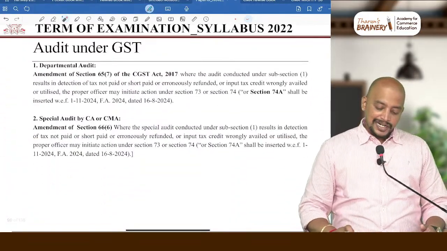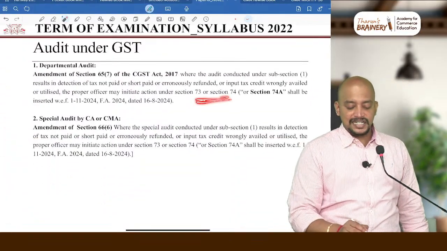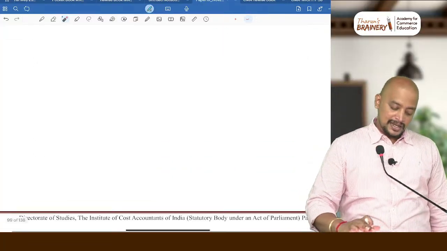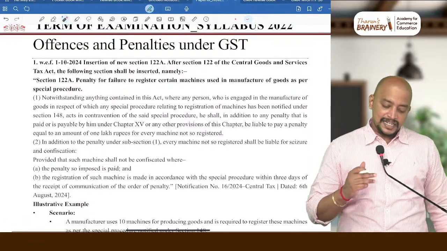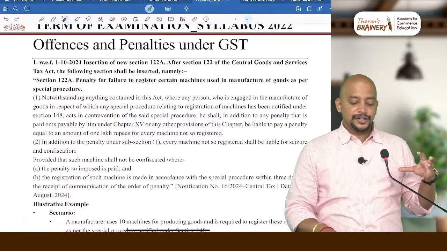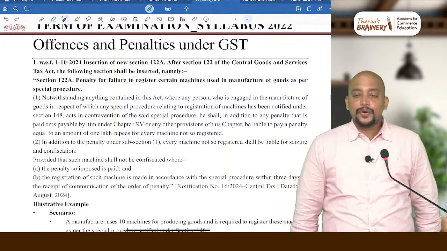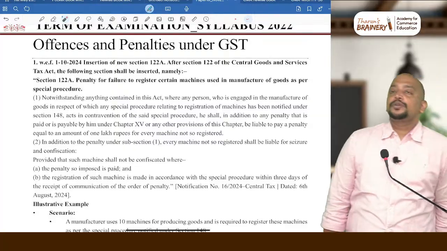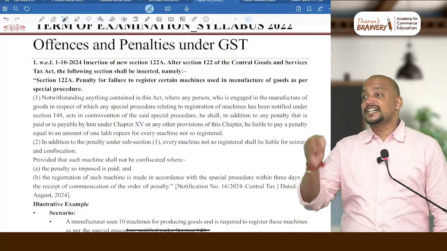Next, in audit under GST, wherever sections 73, 74 are there, they are replaced by 74A. Then next, offences and penalties. They have given one new section, that is 122A, penalty on account of non-registration of certain machineries.